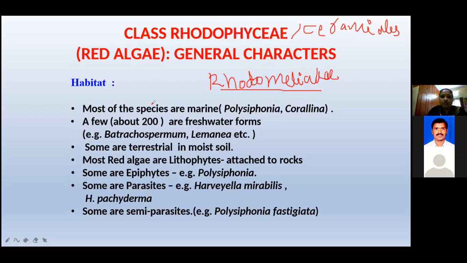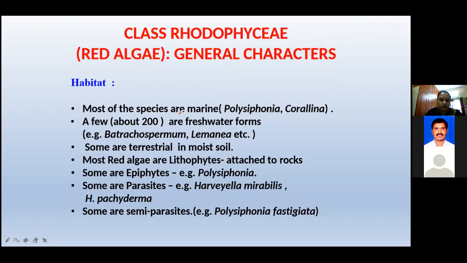Polysiphonia. See here, girls, the classification of Polysiphonia. Polysiphonia means many tube-like structures are present in the plant body. That's why the name is called Polysiphonia. The classification of Polysiphonia: the class is Rhodophyceae, order is Ceramiales, family Rhodomelaceae. The genus name is Polysiphonia.